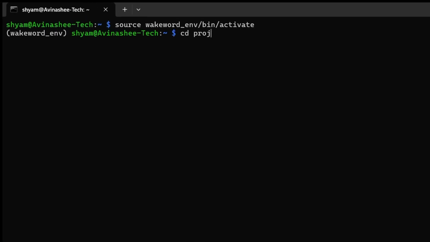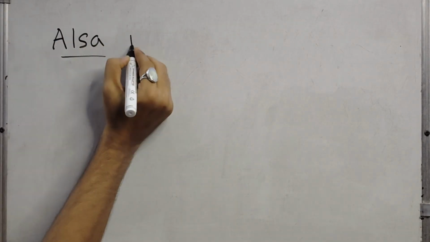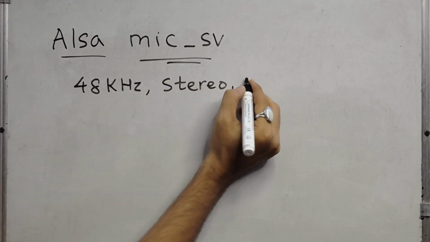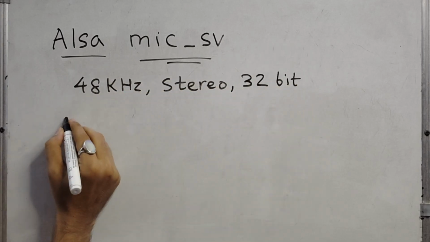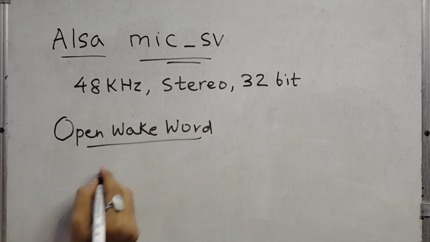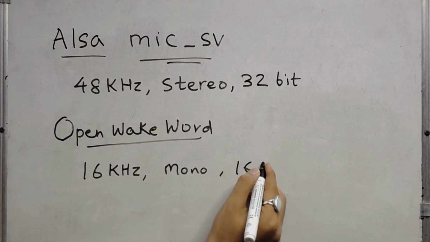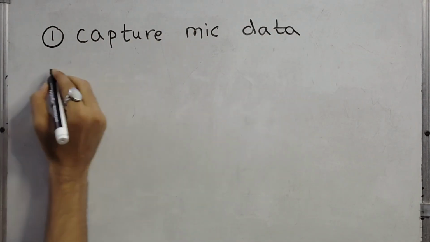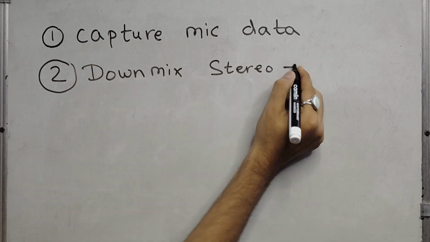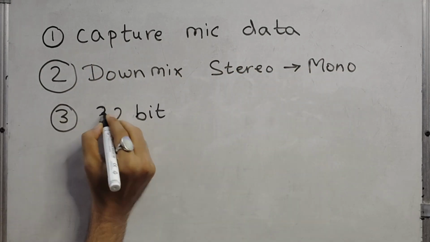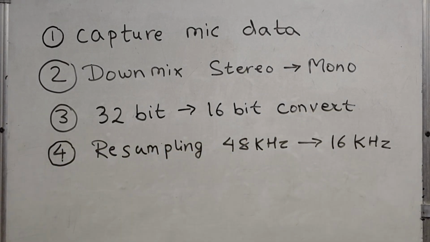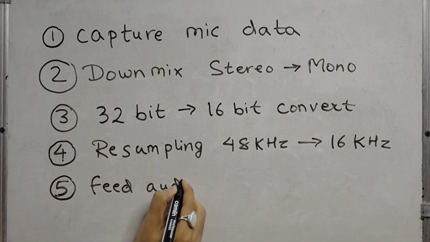Let me quickly give an overview of what it does. As we saw in the previous video, our ALSA device is named mic SV. When we inspected its hardware parameters, it was configured to output 48 kHz, stereo, 32-bit audio. OpenWakeWord, however, expects 16 kHz, mono, 16-bit PCM audio. So the first step is to capture the microphone data exactly as it comes from the hardware. We then convert it into the format expected by OpenWakeWord by downmixing the stereo channels into mono, converting samples to 16-bit, and resampling from 48 kHz to 16 kHz. Once the audio is in the correct format, only then we feed it to OpenWakeWord for inference.